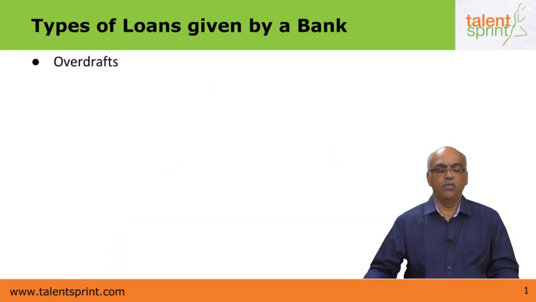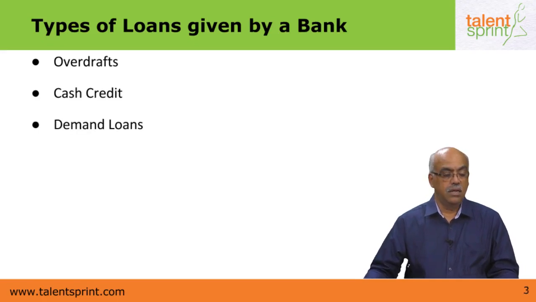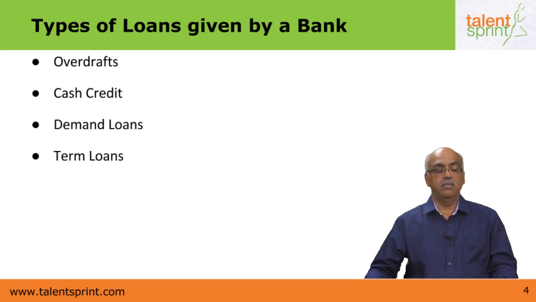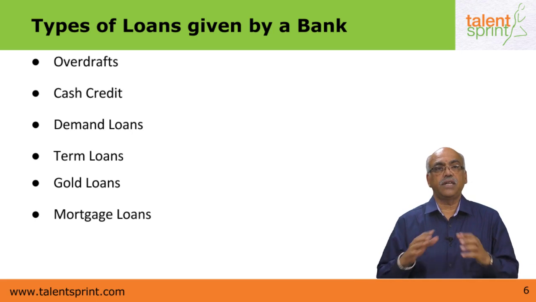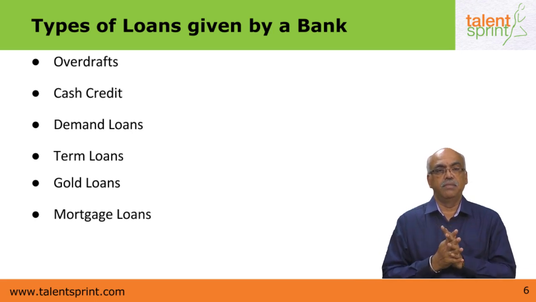We have already seen the primary functions of a bank is to accept deposits and give loans. One of the primary functions is to give loans. Now let us understand what are the different types of loans that are being granted by a bank. The first type of loan which is granted by a bank is that of an overdraft. Then you have a cash credit. Then you have demand loans and term loans. Then you have gold loans. Then you have mortgage loans. So these are the different types of loans granted by a bank.